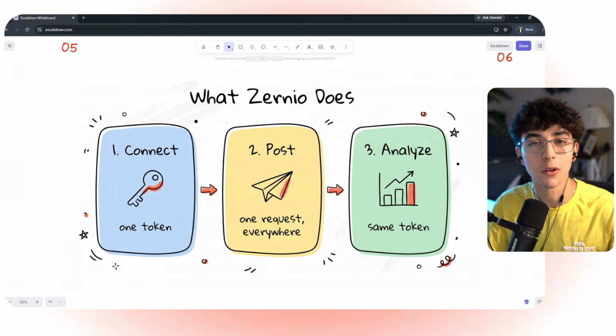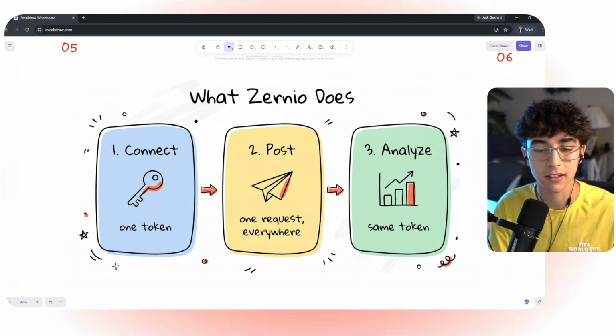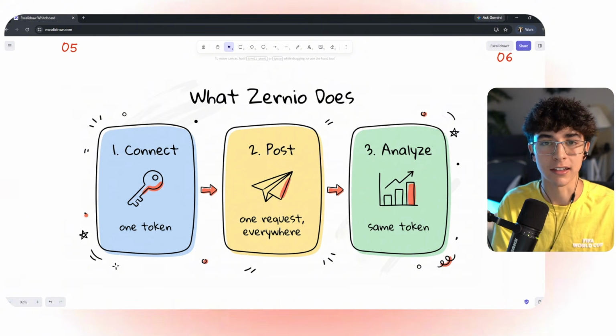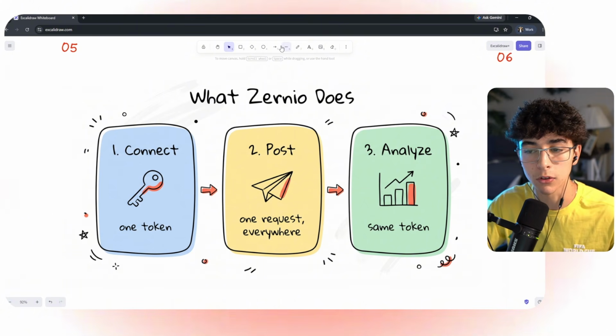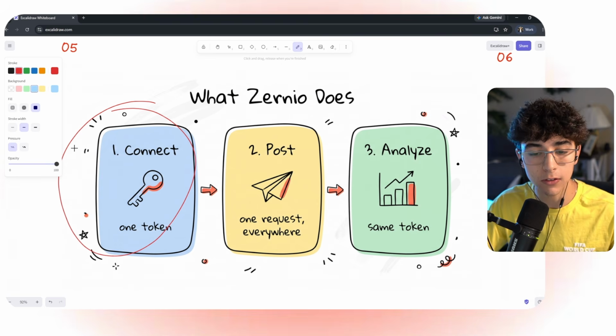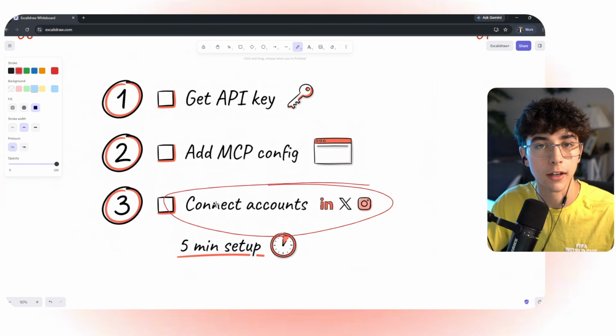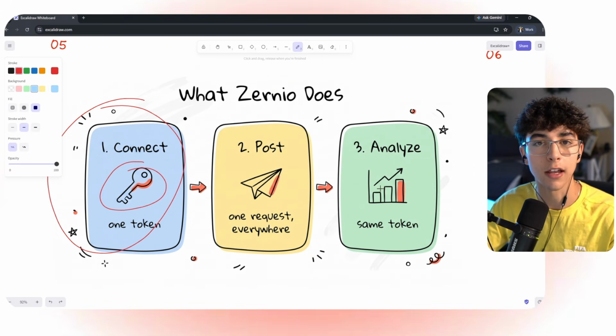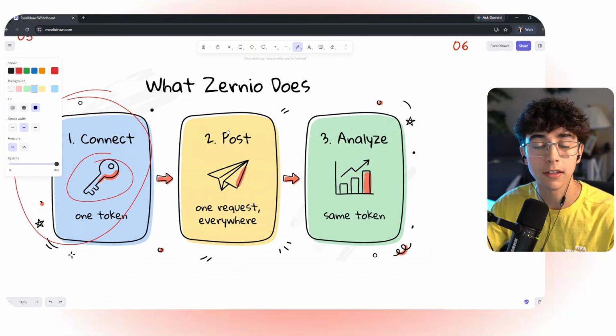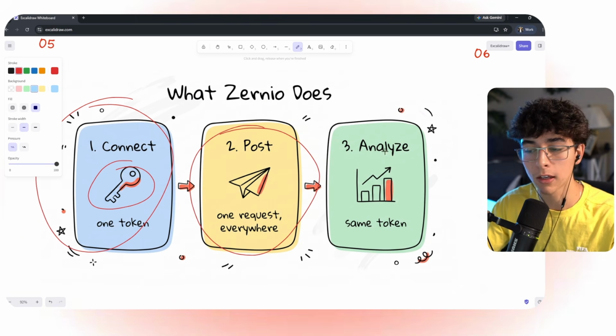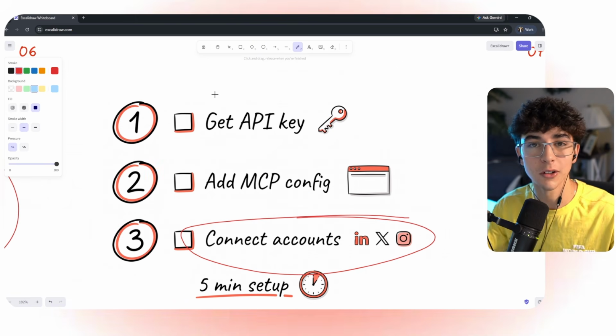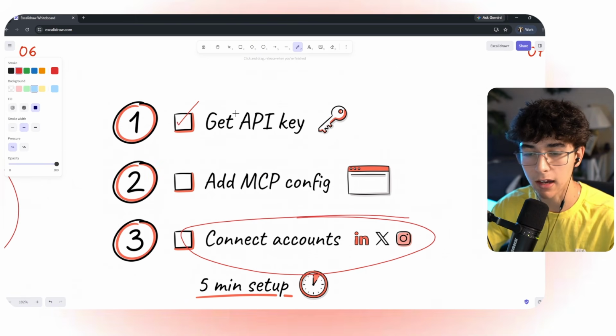So in this video, I will go over these three main pillars, that is connecting, posting, and analyzing, showcasing how I'm able to connect directly to 15 social platforms with one single API key, connecting all my social accounts, and then using all the functionality that Zernio offers us with practical examples for posting and pulling analytics. So let's get started. First of all is getting our API key.